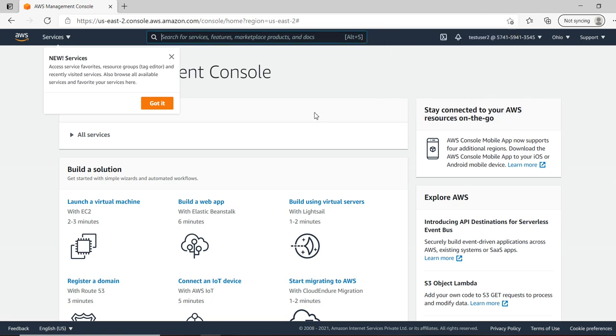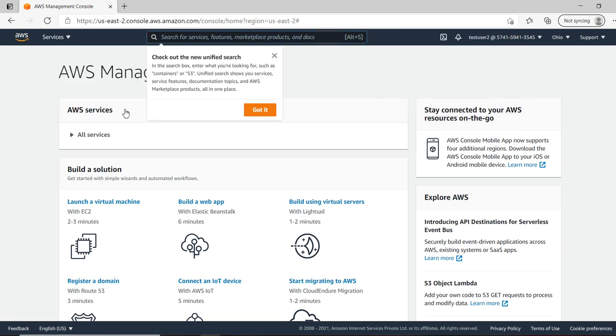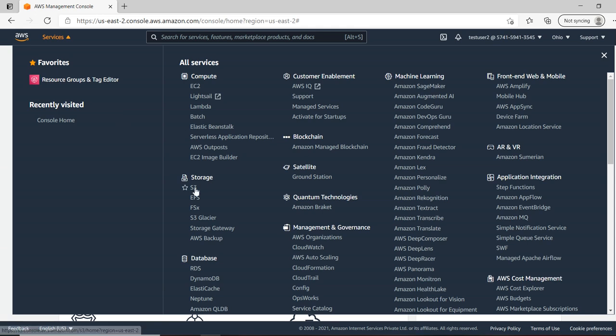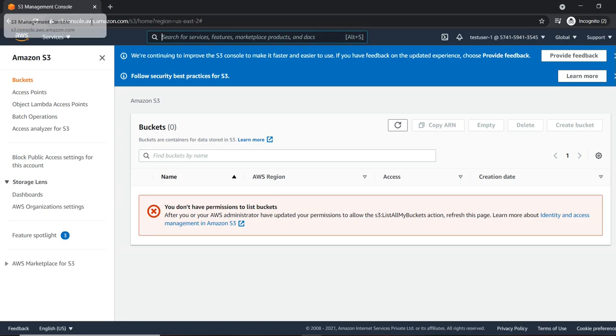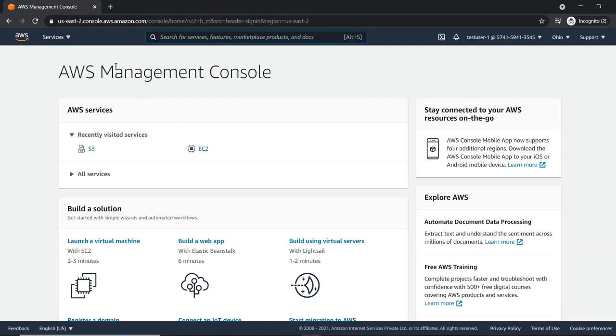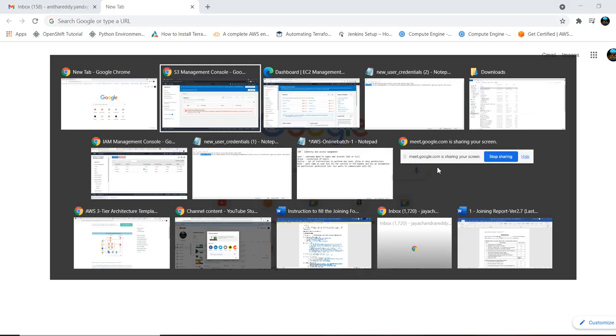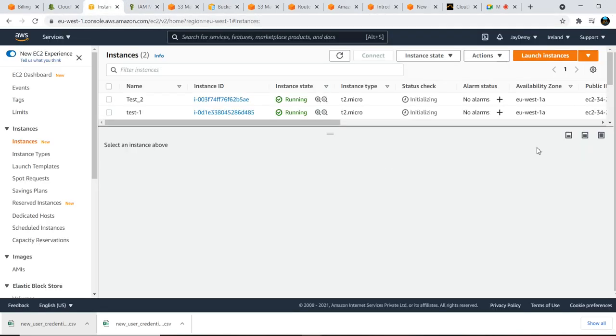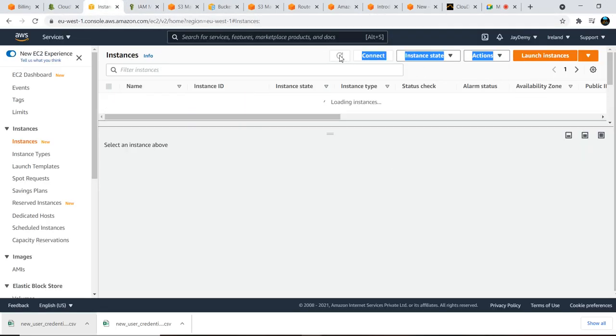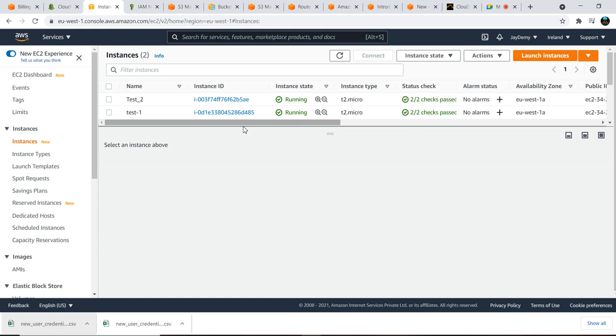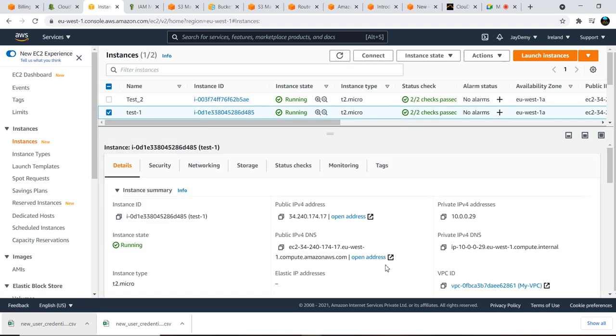Even here also, I will list any one of the IAM services. I still can't see any resources. Meanwhile, this is my main account, right? Where is my main account? Yes, this is the one. So I have launched two instances, and first I'll connect to these two instances, then we will go further.